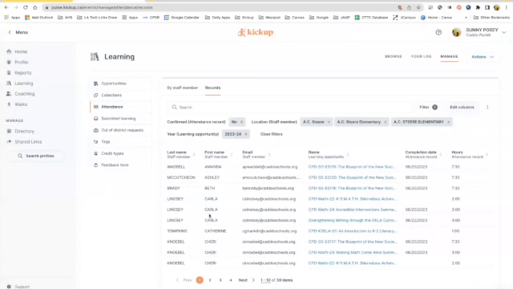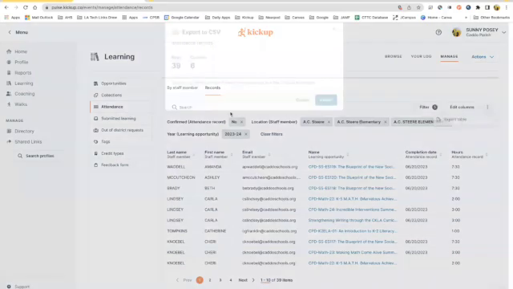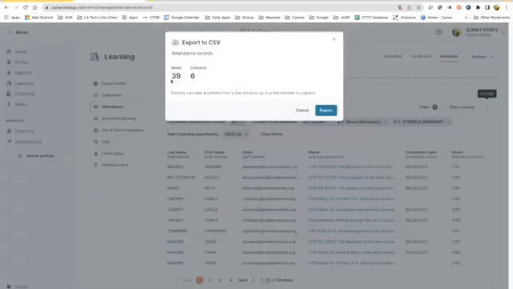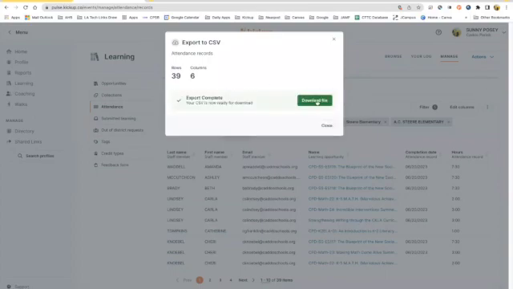And then it will look like this when you download it, where these are separated. This gives you the option to filter by that last name, so that you can put them in alphabetical order by last name, and easier for you to see the information. Then I'm going to come over here and export the table. It tells me that I have 39 rows for this school with 6 columns, and then I'm going to click export. And then it's going to pop up, and then I would download that CSV file.